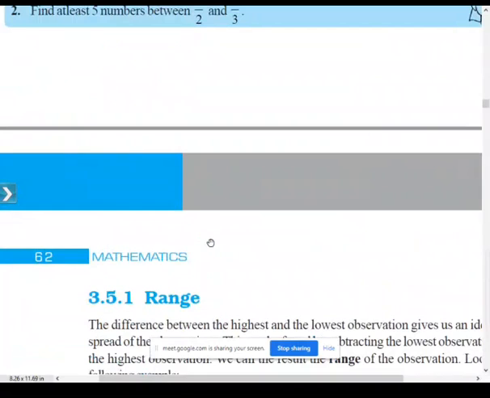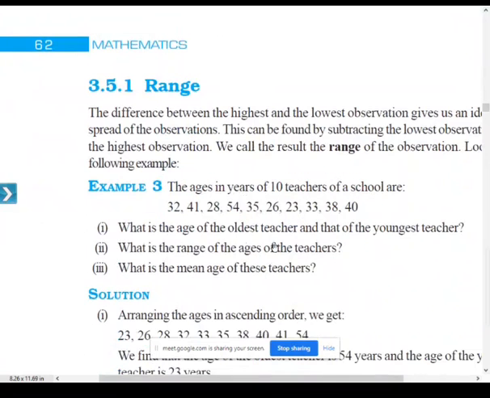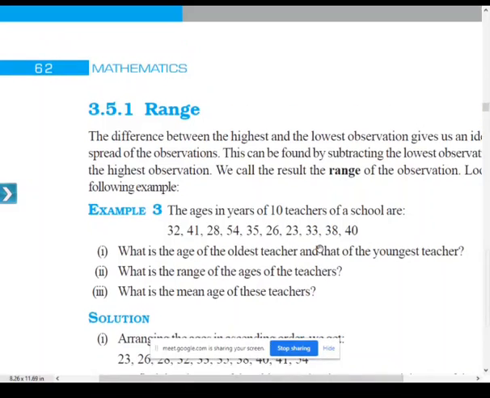The next concept is range, and how to find the range of any given data. In order to find the range of any given data, you have to subtract the smallest value from the highest value. Whenever you want to find the range, you subtract the lowest value from the highest value. Here we will see this with an example. Example 3.